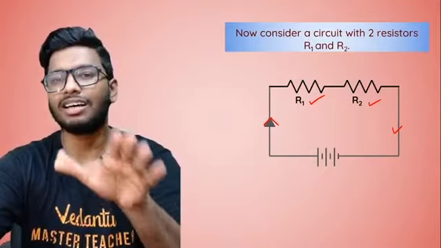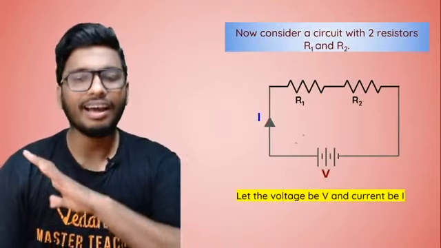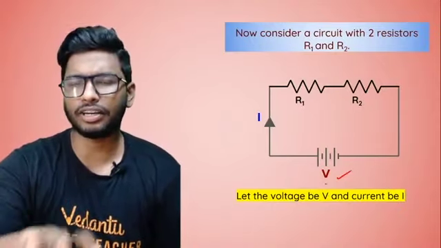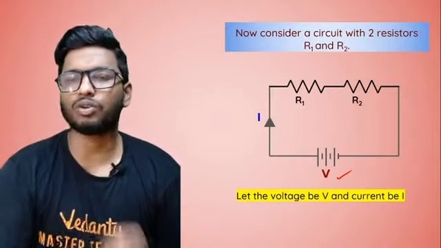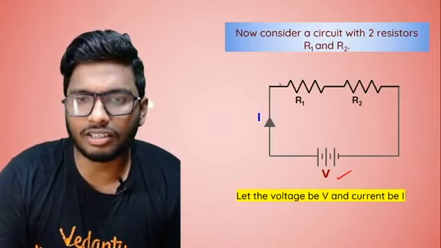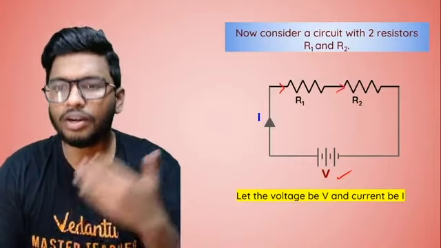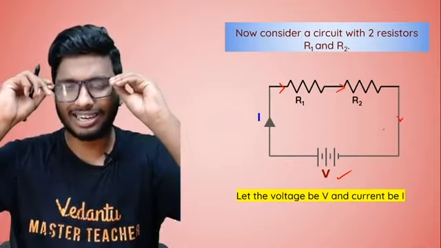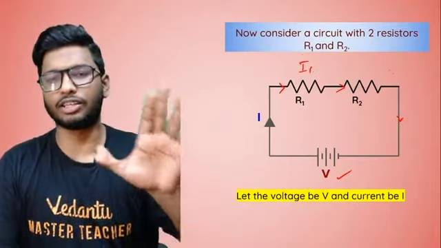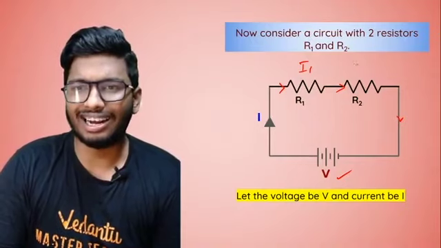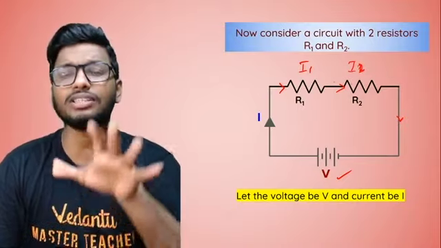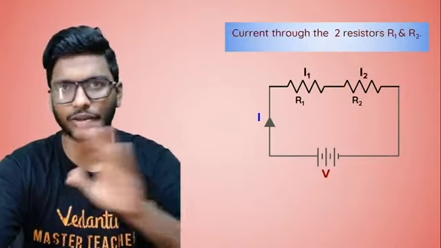Now, let's say that the current flowing through the circuit is I. All right. And the voltage or the potential difference created is V. So I took the potential difference or the voltage to be V, and also the current to be I, and resistors are R1 and R2. So the current is passing through this particular circuit. It will pass through R1, and then it will pass through R2, and then it will come out of it and reach the battery again. Now, let's say that the current passing through R1 is I1, and the current passing through R2, I'll take it as I2. Simple as that. All right.